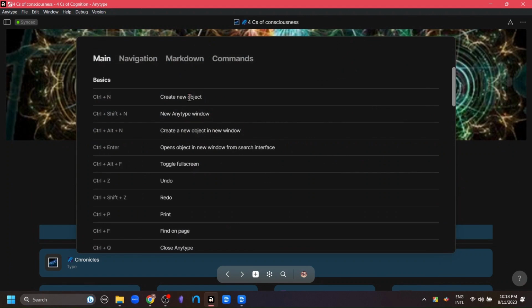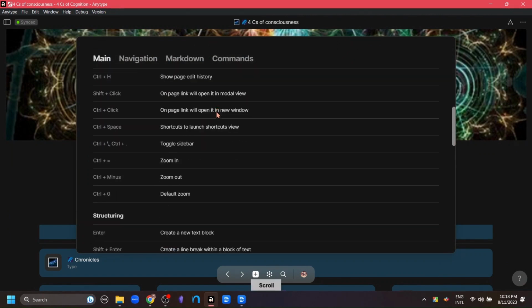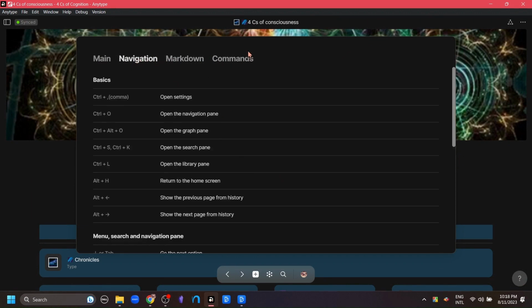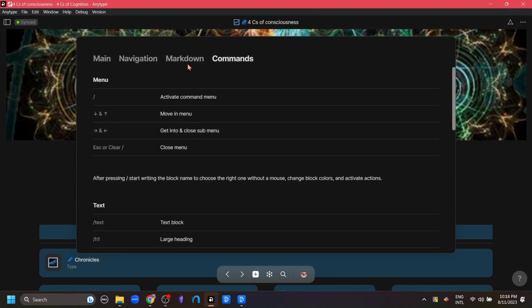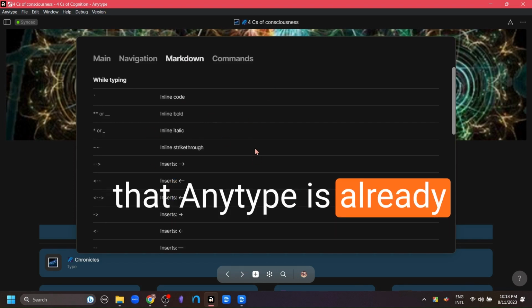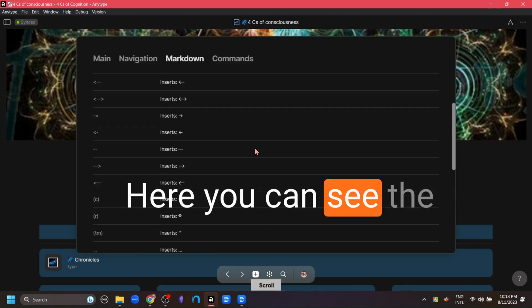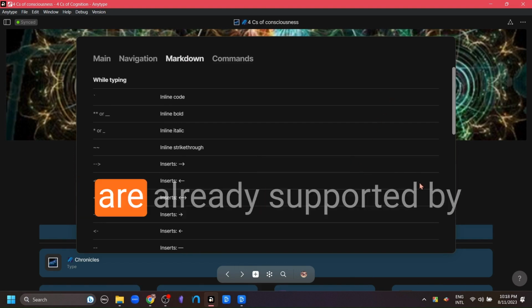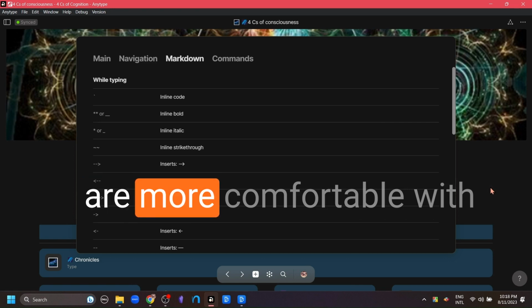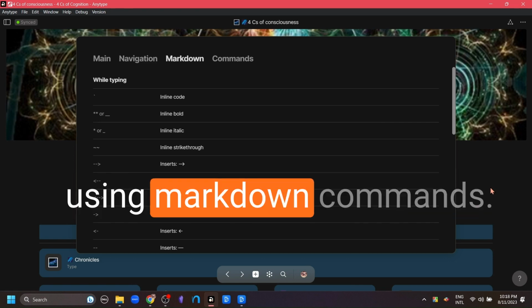And here is the shortcut menu. If we go through this menu, we'll find not only the keyboard shortcuts, but also this markdown option. So here it's time to mention that Anytype is already markdown enabled. Here you can see the markdown commands that are already supported by Anytype, and use them if you are more comfortable with using markdown commands.